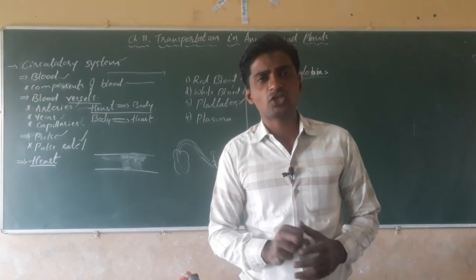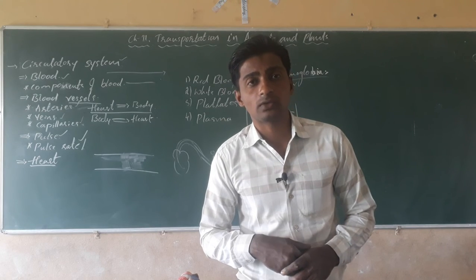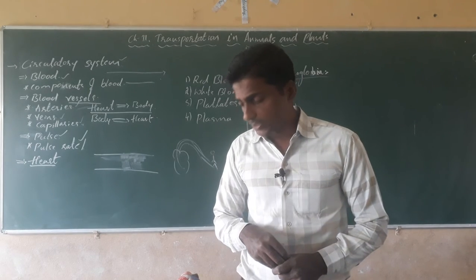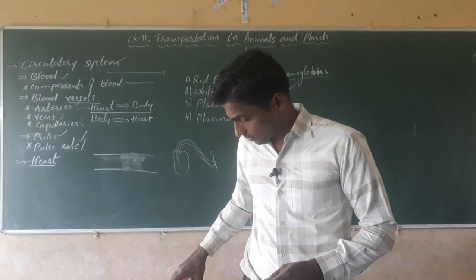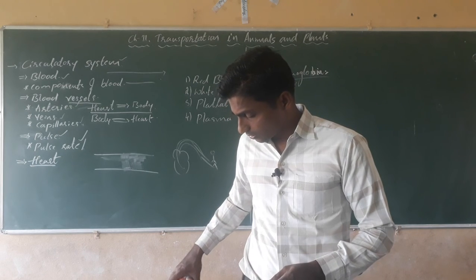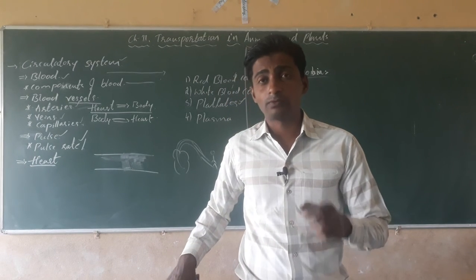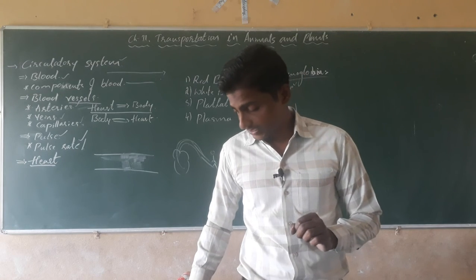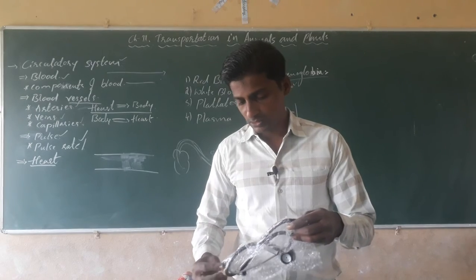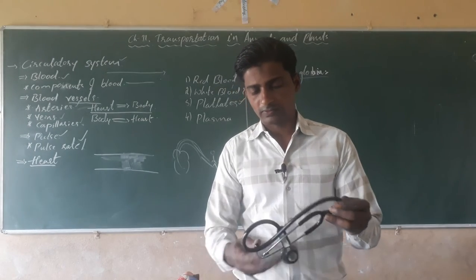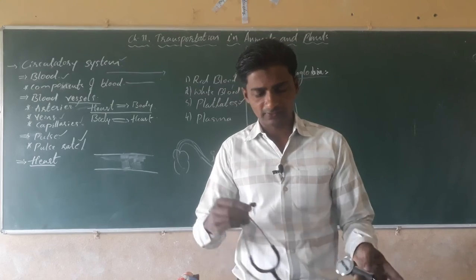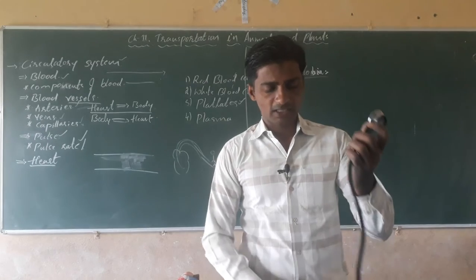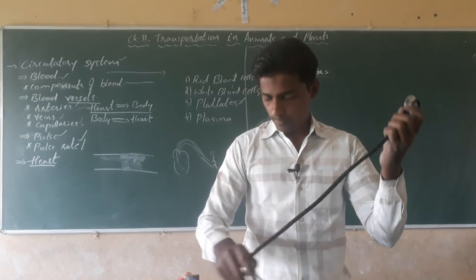During contraction and relaxation, it produces a sound, that is the lup dup sound. Due to this beating, we measure the heartbeats with the help of a special device called the stethoscope. Here we have the stethoscope. With the help of the stethoscope we measure the heartbeat, isn't it? The heartbeat is measured with the help of a stethoscope.